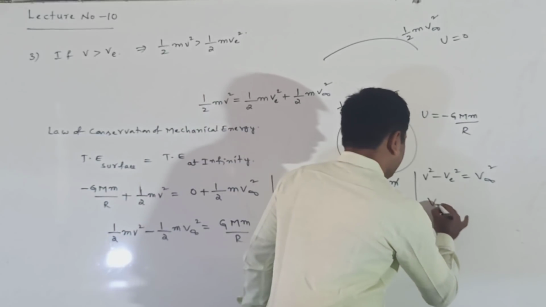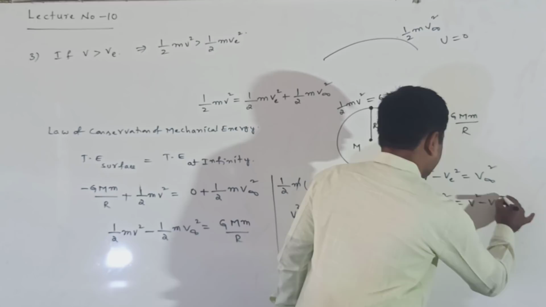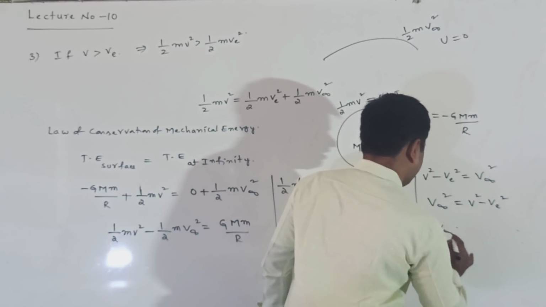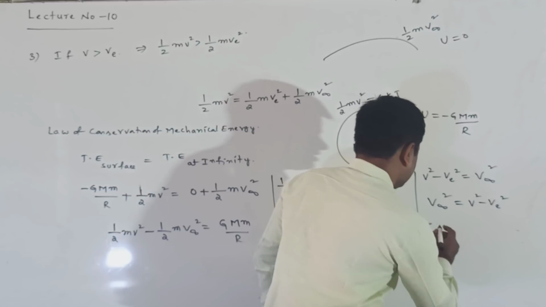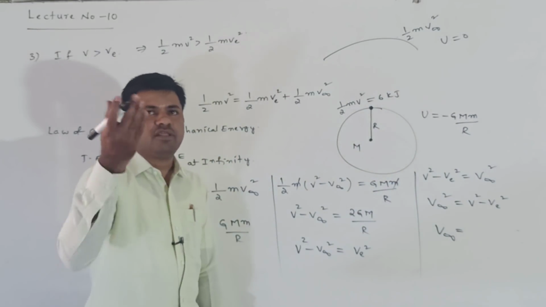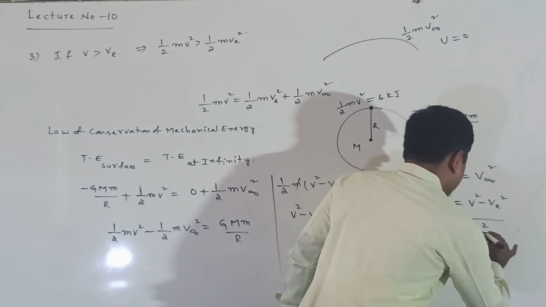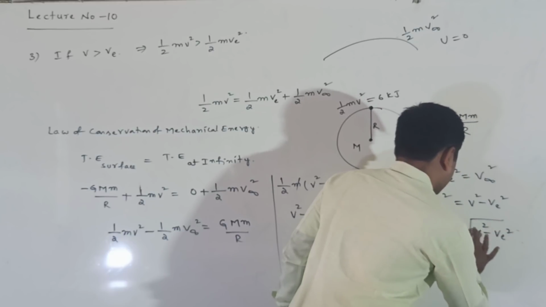From this we find v infinity square is equal to v square minus v escape square. This v infinity is the velocity at infinite distance, the velocity with which the body enters into the interstellar space, v infinity is equal to under root of v square minus v escape square.